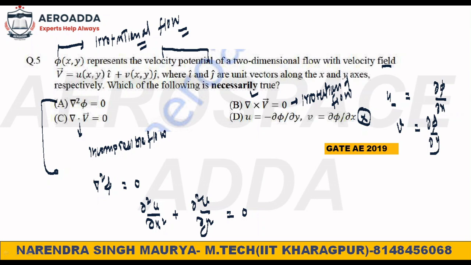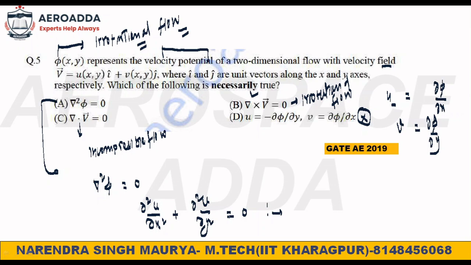So if the potential function exists, it means there is a possible flow. Existence of a potential function already tells us it is an irrotational flow, but once the Laplace equation is satisfied, then only it will be incompressible as well as irrotational. So first of all, it should tell you there is a possible case of flow. How would you know the flow is possible? When the Laplace equation is satisfied.